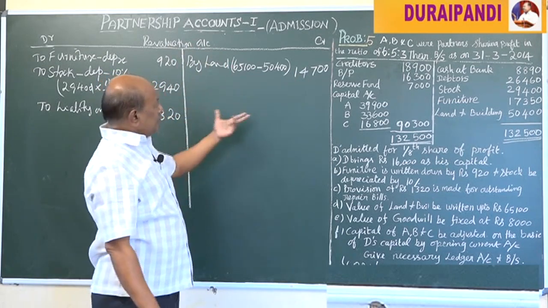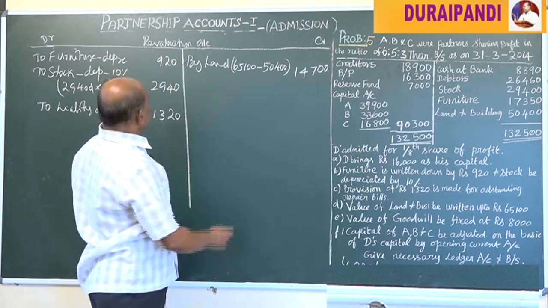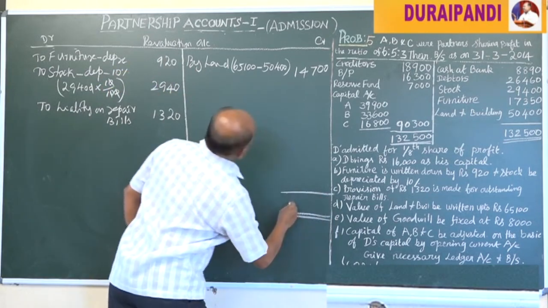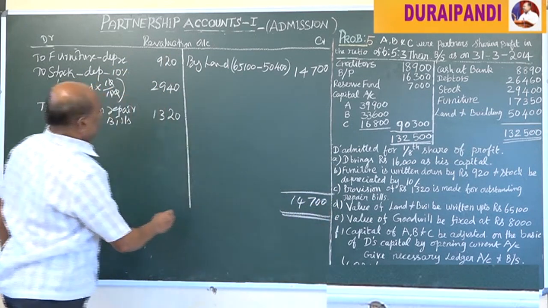Now there are no other items that will appear in the revaluation account. We have to close the revaluation account. 14,700.